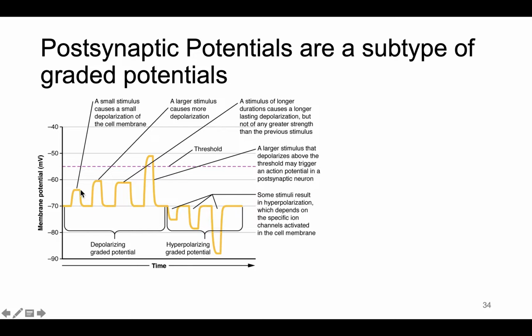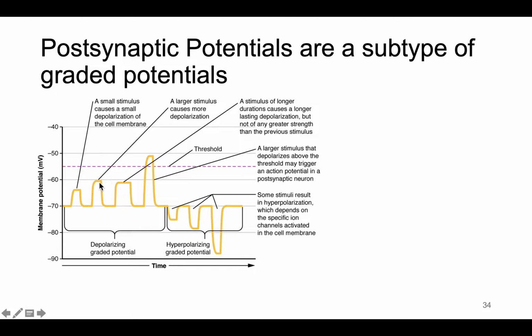A small stimulus can cause a small EPSP. A bigger stimulus can cause a bigger or longer EPSP. If the EPSPs add together to reach threshold, then an action potential will fire. If they don't reach threshold, the action potential will not fire.